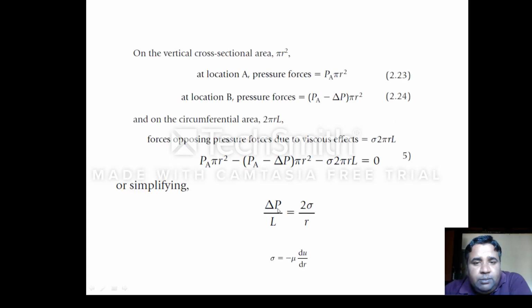And from this pi r square, we can cancel pi r and only r will be left here. Pi r square means pi r r. So one pi r will be cancelled with this pi r and only r will be here. So from here we get r into del P, and from this side we get 2 sigma L. So by rearranging we can write del P by L equal to 2 sigma divided by r. See, del P by L equals 2 sigma divided by r. I think you understand.